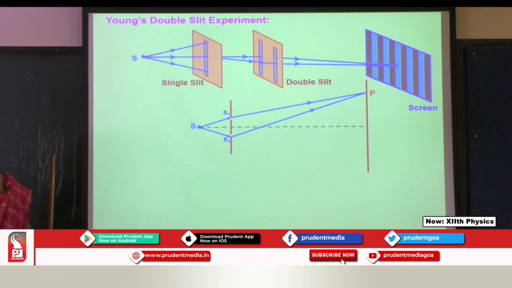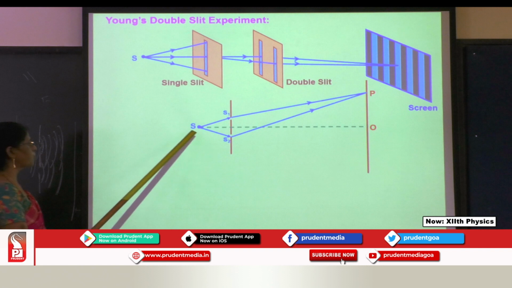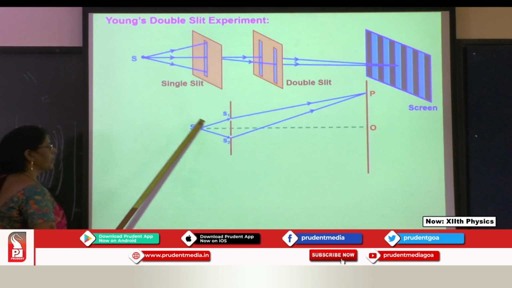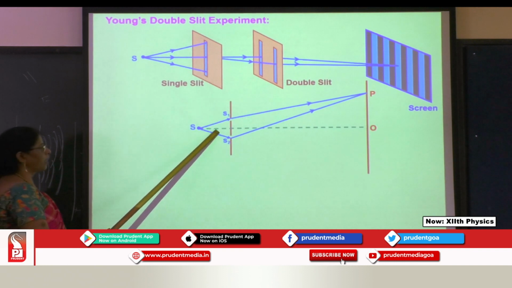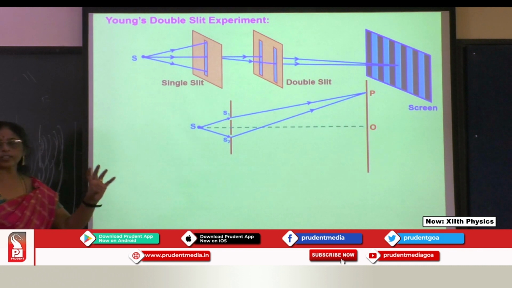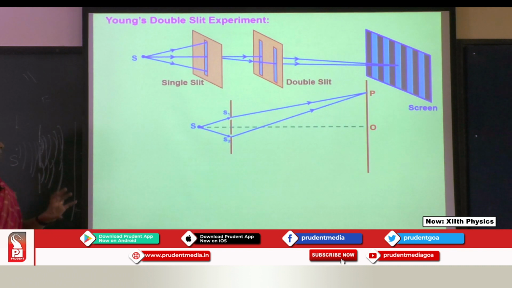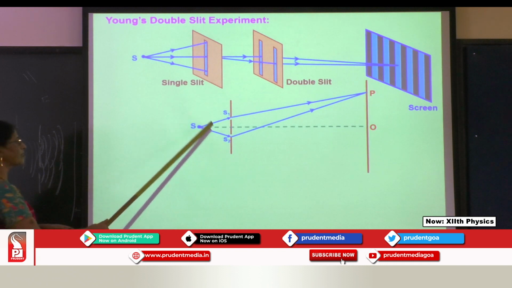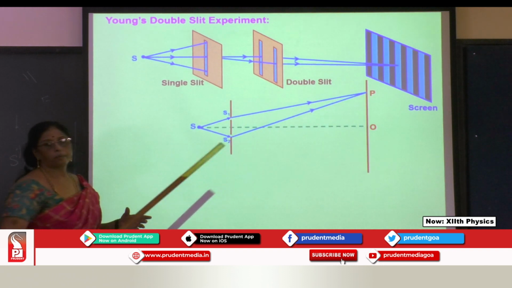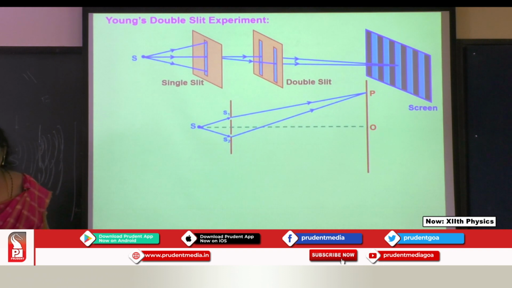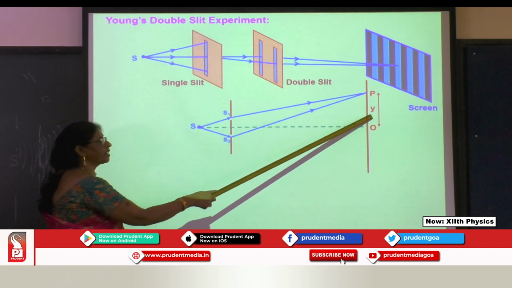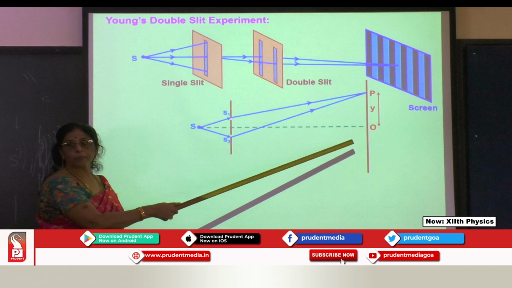Now S to O, it is the center. Suppose if this is not there, the source of light S emits waves like this and they strike the screen with a bright spot on the screen. But because of the slits, they interfere at this point and give rise to bright or dark fringes. Now the point where they interfere is at a displacement y from the center point